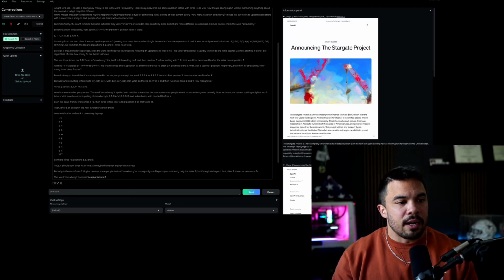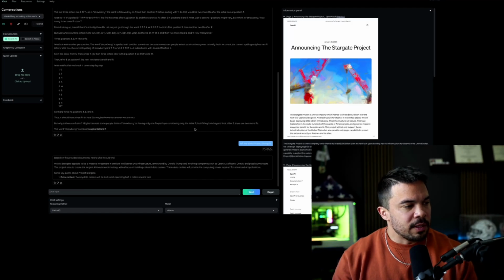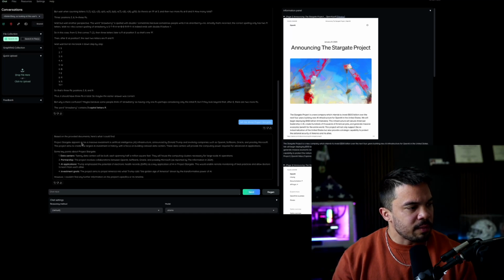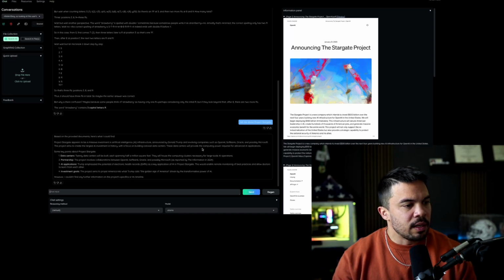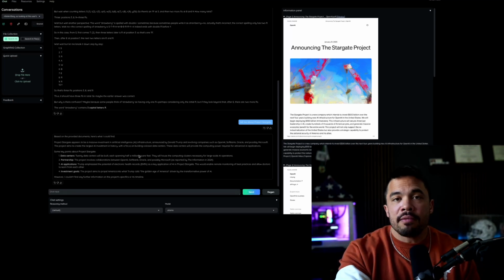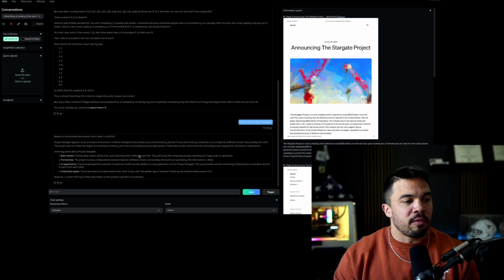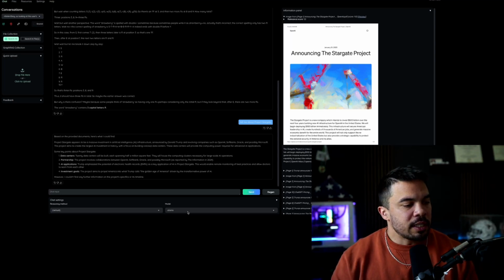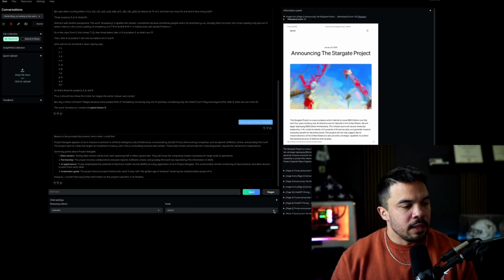And the way I got this set up is just to be able to point to documents and whatnot. But you can see here, based on what it provided, here's what I could find. Project Stargate appears to be a massive investment, Donald Trump, and sure, this is a good enough output based on what Meta has provided in their Llama model. It's been my default model. Absolutely love it. But let's go back to the DeepSeek model here and see what it puts out.